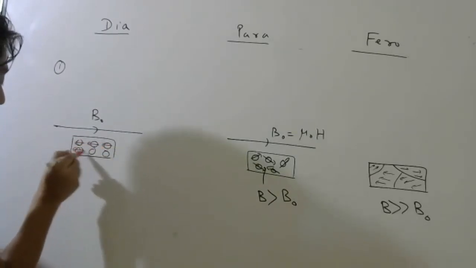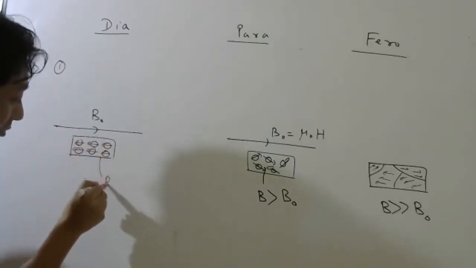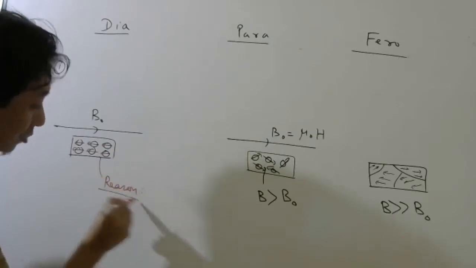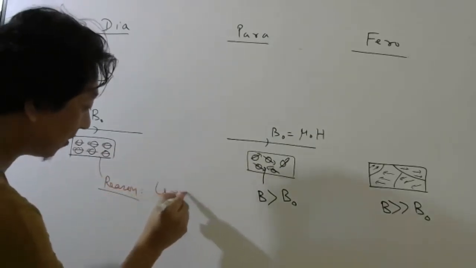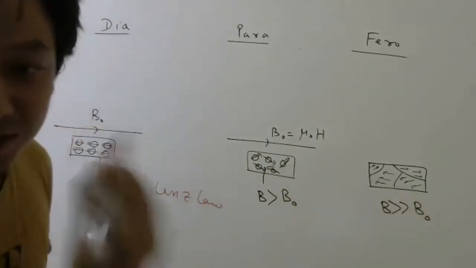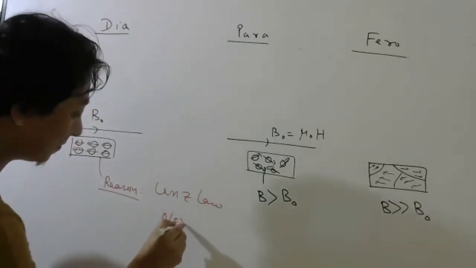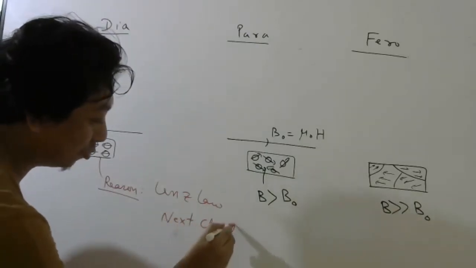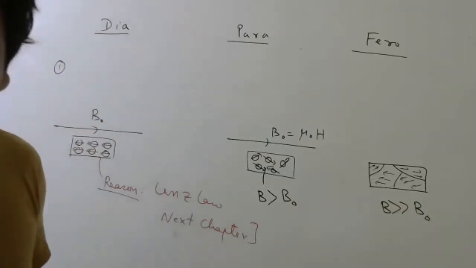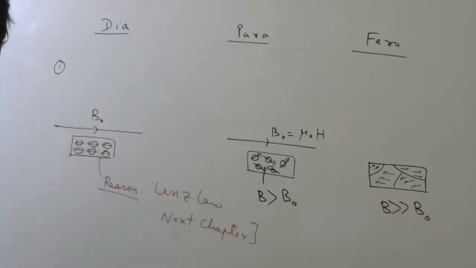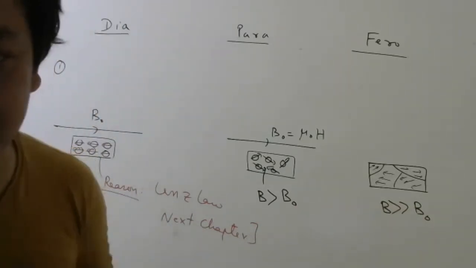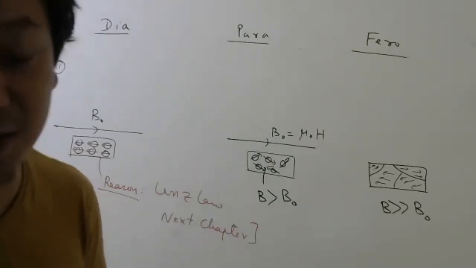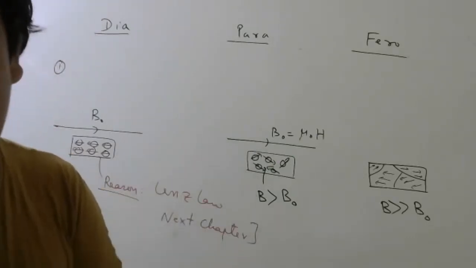The reason for this is called Lenz's law, which is taught in the next chapter. You will have to wait some time before you understand why this is happening. If I explain it now, it will be too difficult, because first I have to explain Faraday's law.